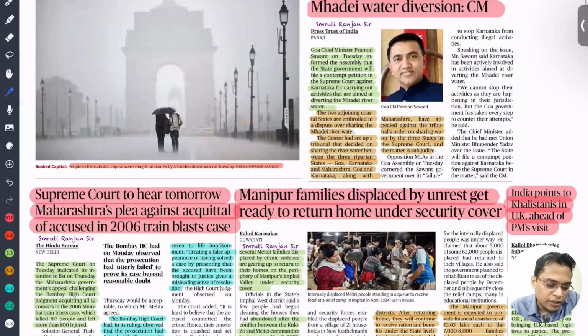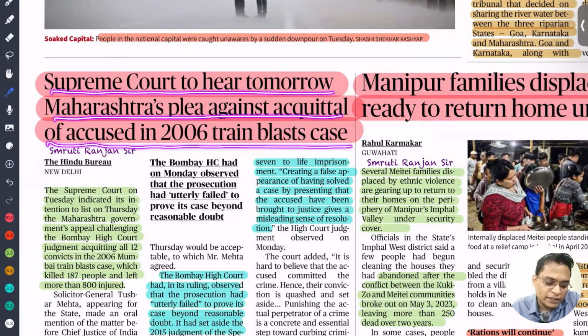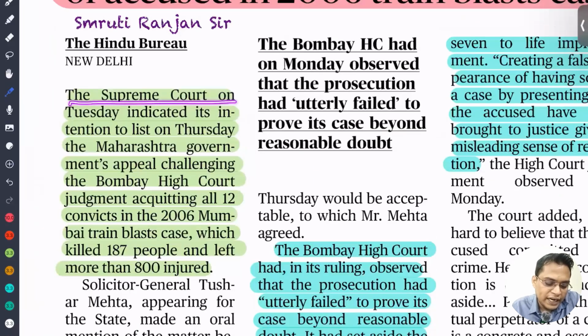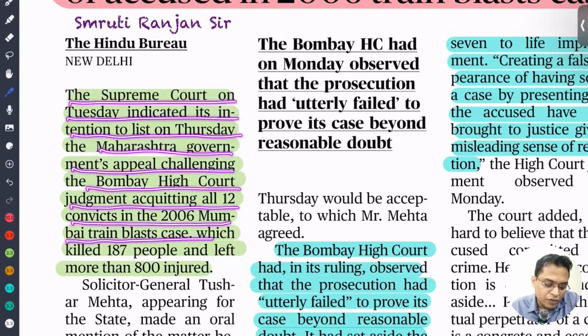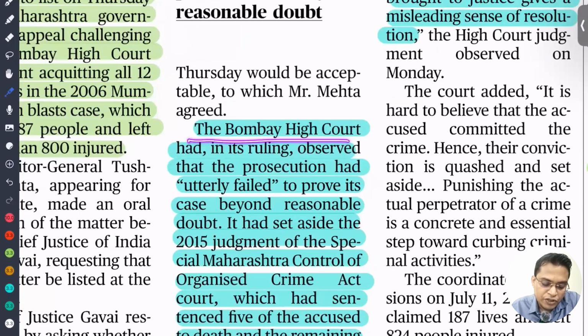So next is: the Supreme Court to hear tomorrow Maharashtra's plea against the acquittal of the accused in the 2006 train blast case. So the Supreme Court on Thursday indicated its intention to list the Maharashtra government's plea challenging the Bombay High Court judgment acquitting all 12 convicts in the 2006 Mumbai train blast case, which killed 187 people and left 800 injured. So the Bombay High Court ruling observed that the prosecution has utterly failed. That means you can imagine.